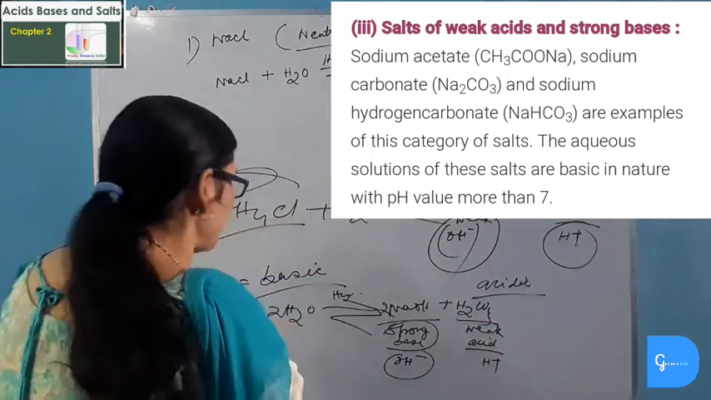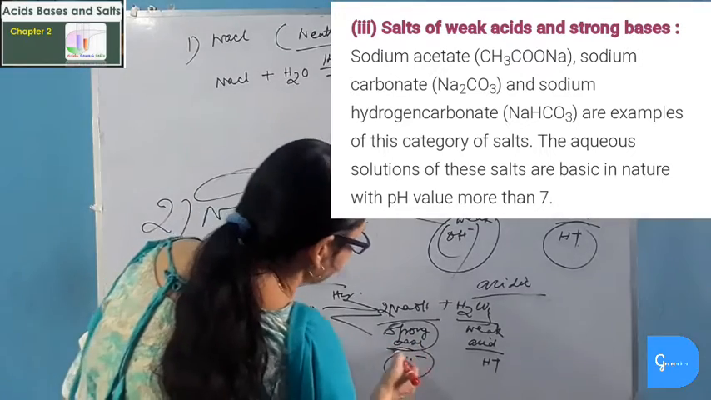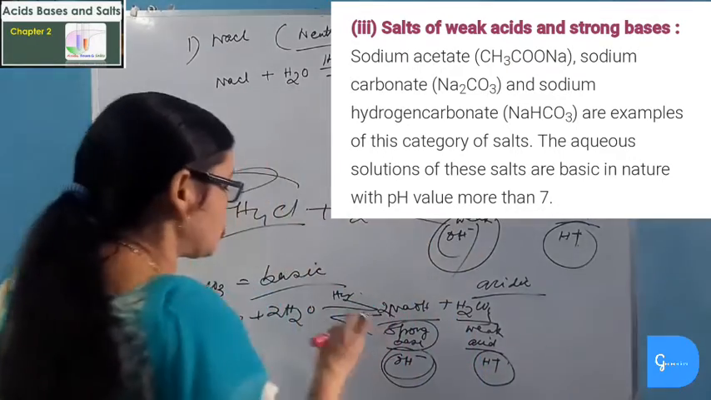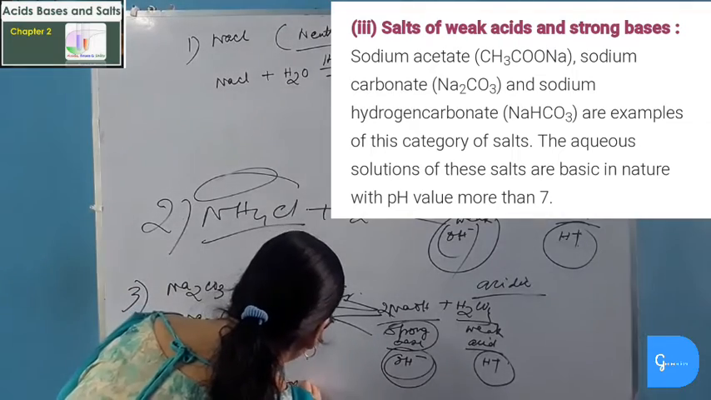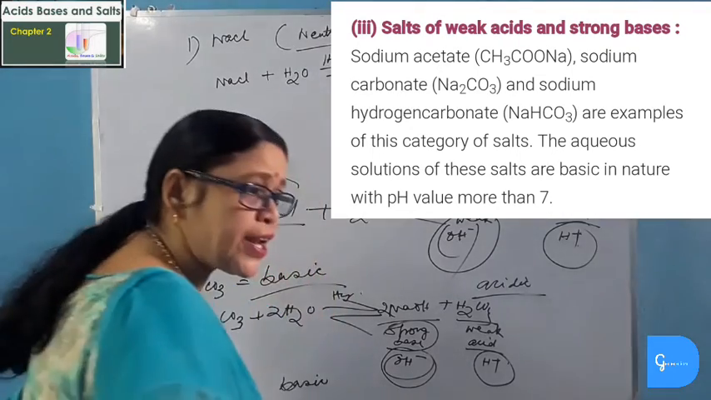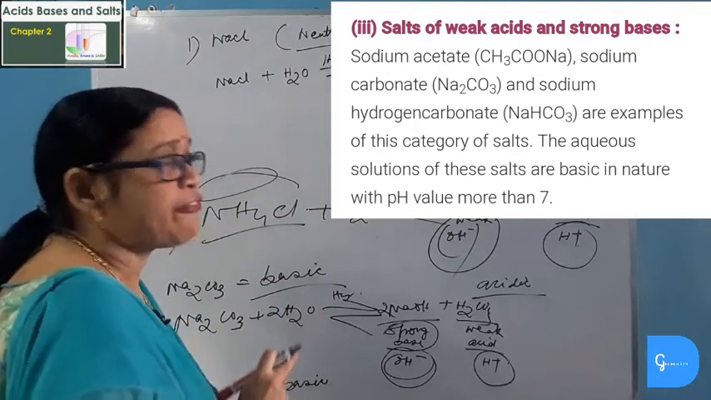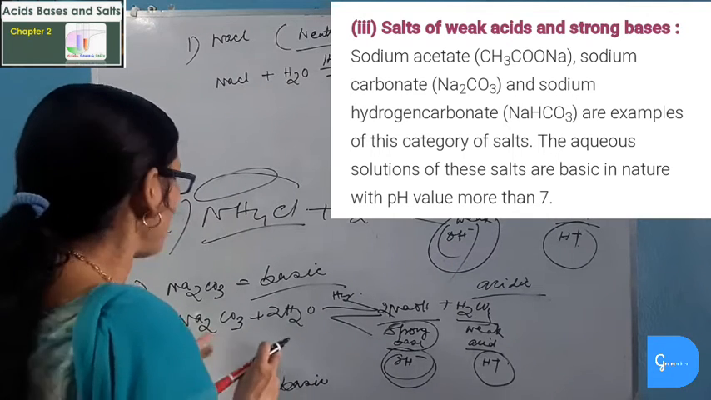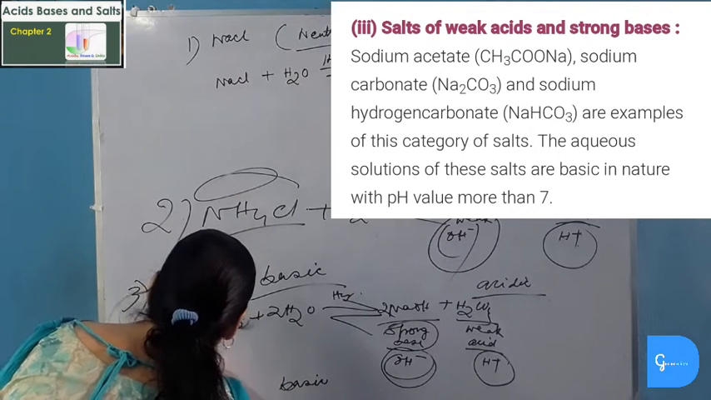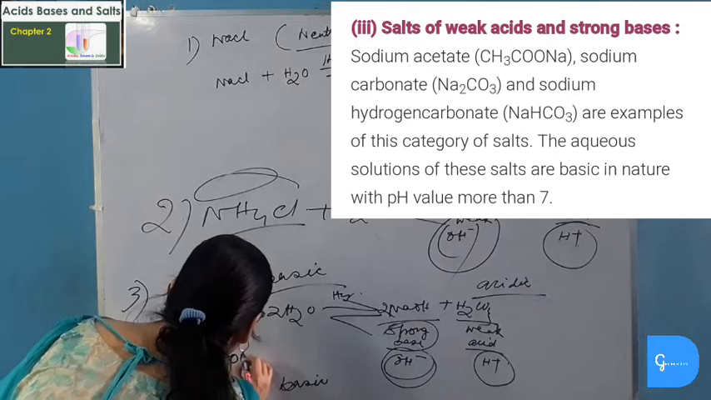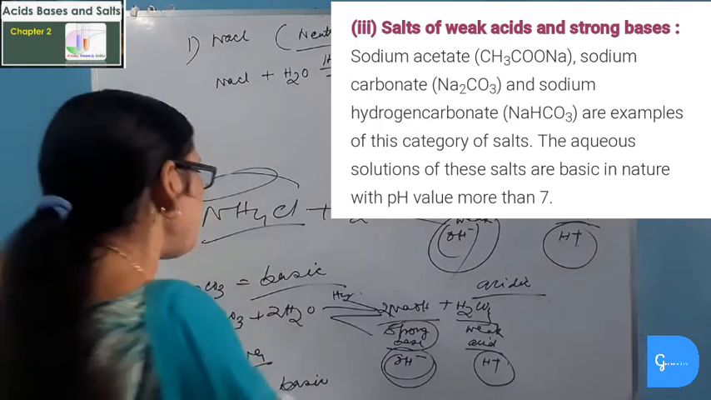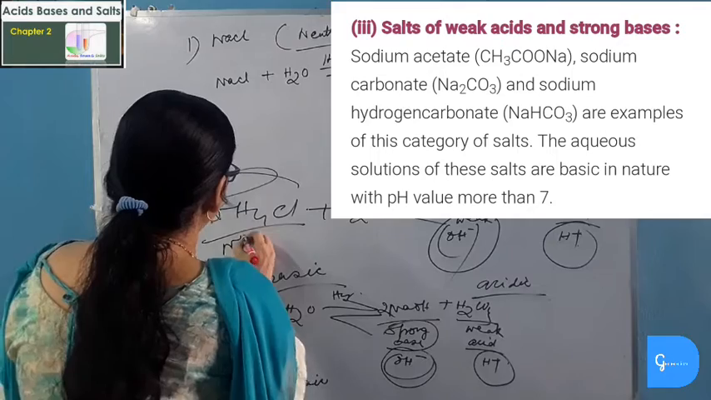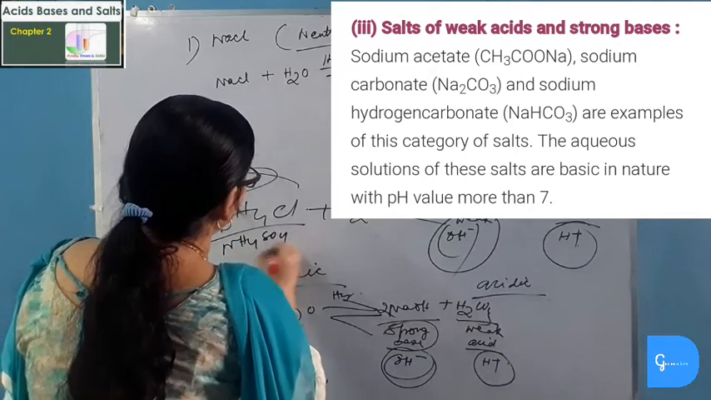As in the salt solution the concentration of hydroxide ion is more than the concentration of hydrogen ion, the salt solution will be basic in nature, and as the salt solution is basic in nature, it will turn red litmus blue. Another example of basic salt is sodium acetate, CH3COONa. This is also a basic salt. Another example of acidic salt is ammonium sulfate. This is also an acidic salt.